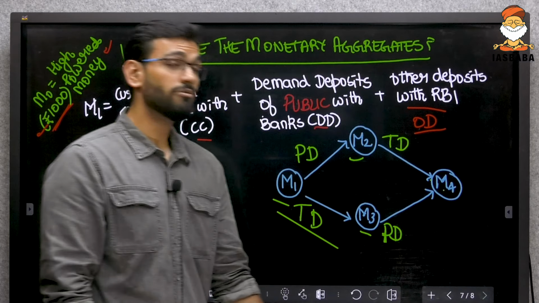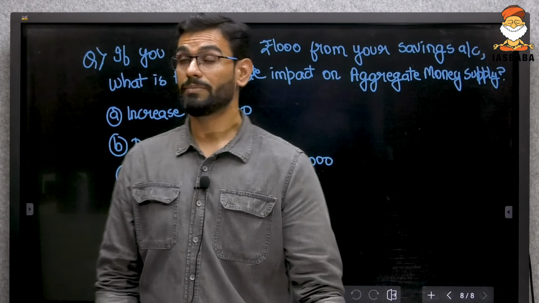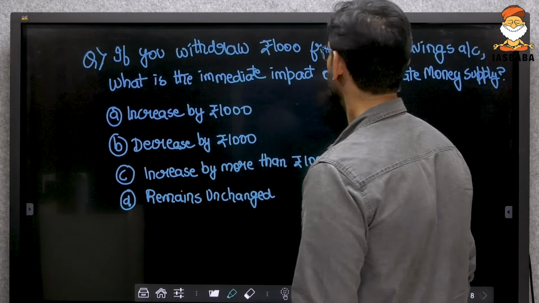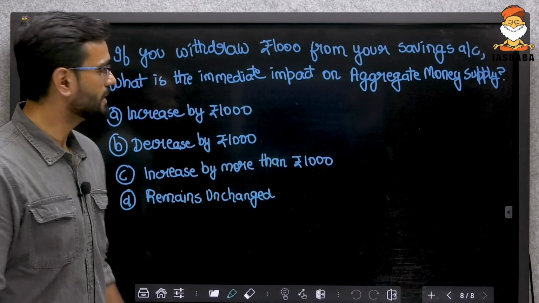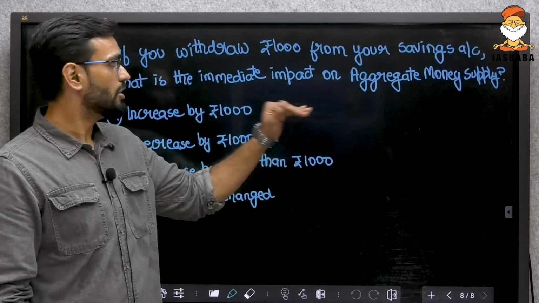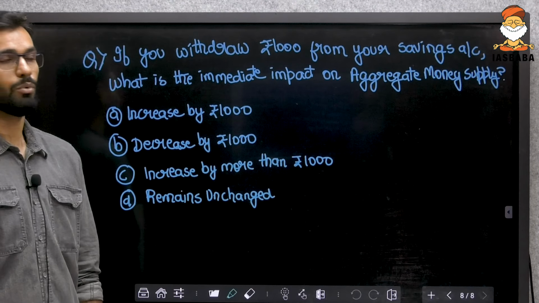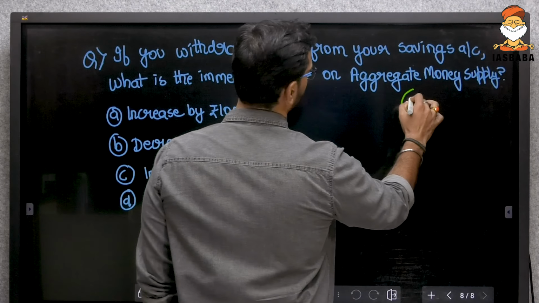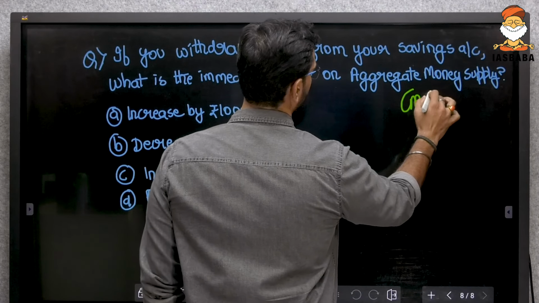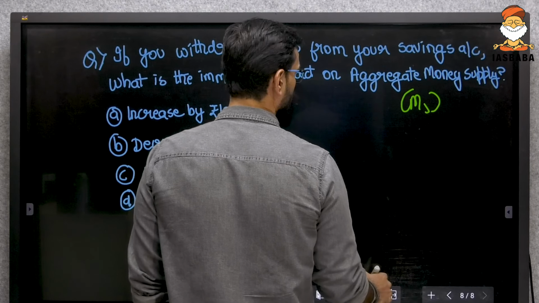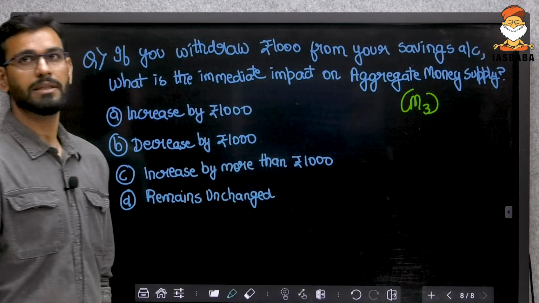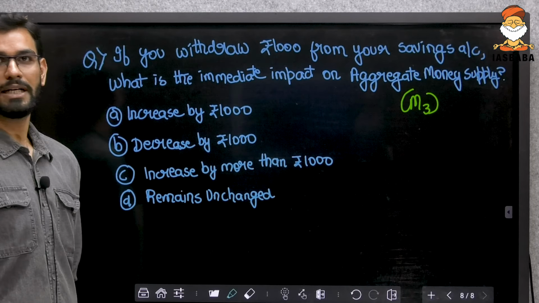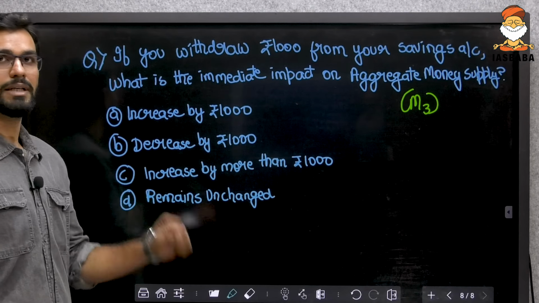Next, let's try to solve a question. For example, this is a UPSC question. If you withdraw 1000 rupees from your savings account, what is the immediate impact on aggregate money supply? What is aggregate money supply? M3. So what will be the impact of this on money supply?